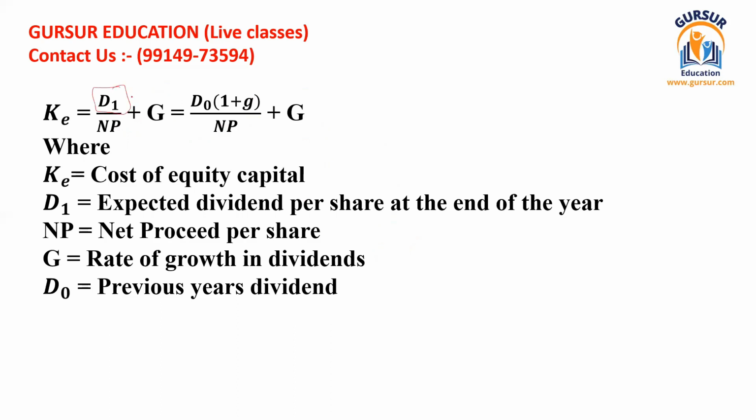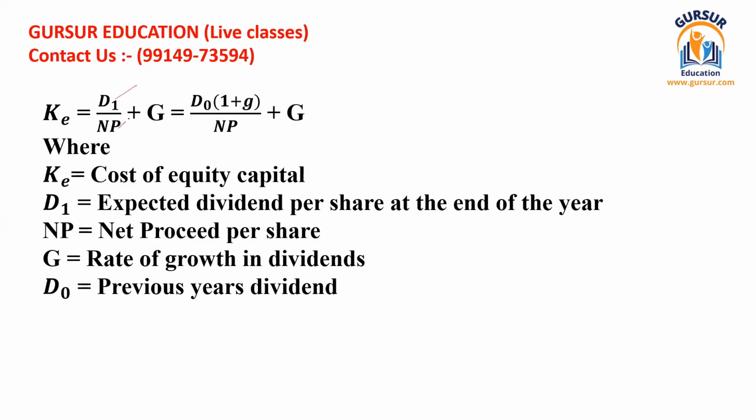D1 stands for the dividend at the end of the current year, but D0 stands for the dividend of the previous year. So this is for the current year, and this is for the previous year. Why is 1 plus G written? The only reason is that you have to consider the growth rate of the current year as well, if you are calculating the cost of capital on the basis of the dividend of the previous year. That was the reason. Otherwise, the formula is exactly the same.